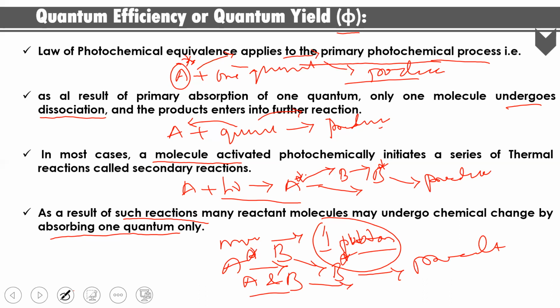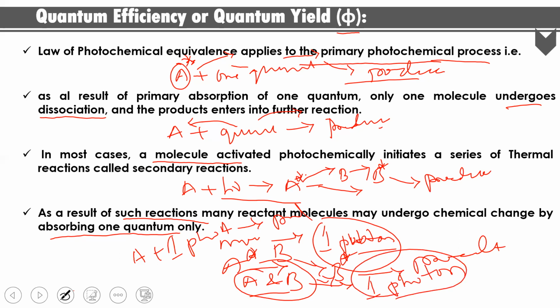But according to Einstein's law, only one molecule absorbs one photon of energy, and then only it will give the products. So this is the actual process. But here, what happened? Two reactants undergo reaction in the presence of one photon of energy. So this happens in most of the cases. That is why, how can you define the quantum efficiency? Based on that, you can define the quantum efficiency or quantum yield.